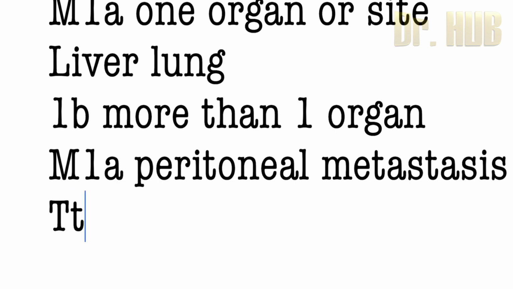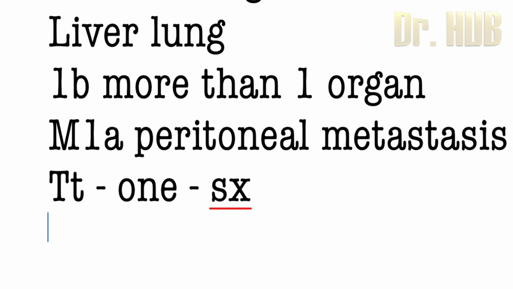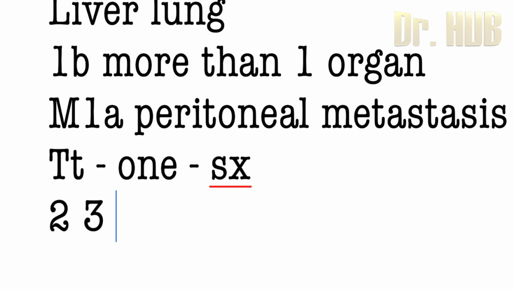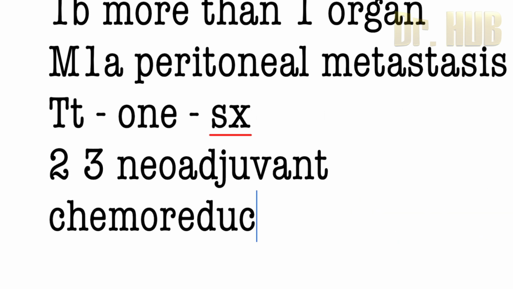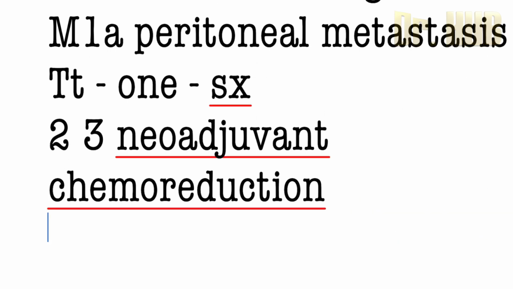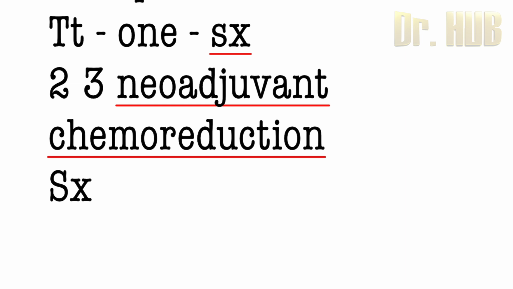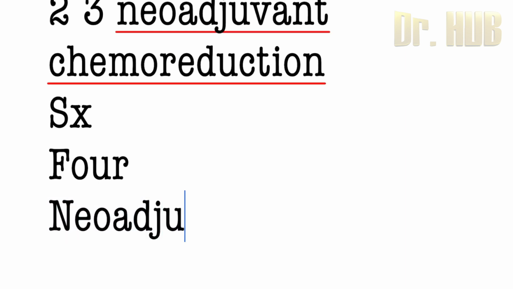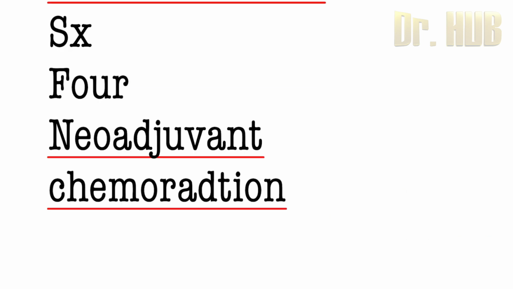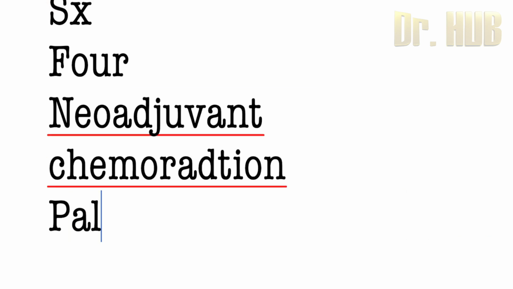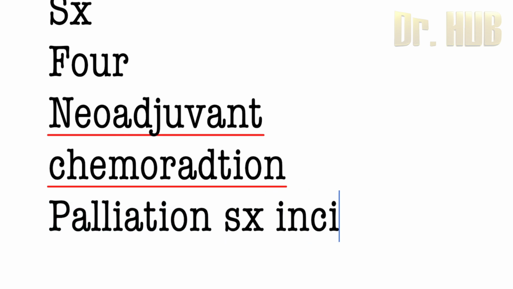So what is the main treatment process? The treatment principle is that in case of stage 1, you do a surgical resection. Then for stage 2 and 3, neoadjuvant chemoradiation is done, followed by surgical resection. Then for stage 4, it is neoadjuvant chemoradiation followed by palliation plus surgical resection.